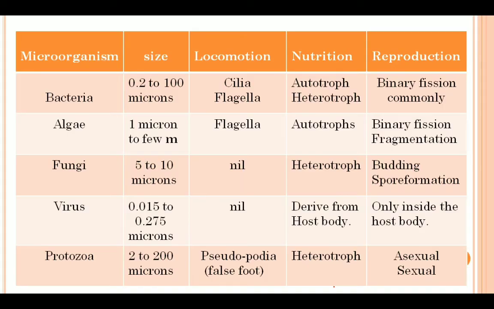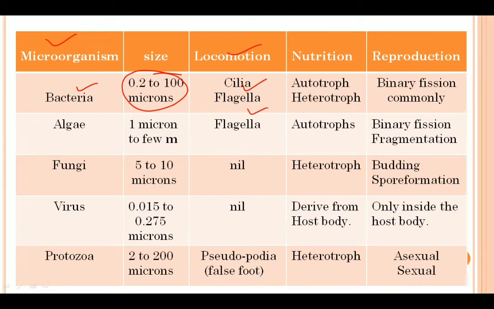Now moving on to the next, you can see a table over here. Here you can see the names of the different microorganisms. So if I talk about bacteria, this is the range for the size of the bacteria, 0.2 to 100 microns. You can see this size is very, very small, right? Then locomotion means how do bacteria travel. Now there are some parts of their body which are called cilia and flagella. So with the help of cilia and flagella, bacteria can move.